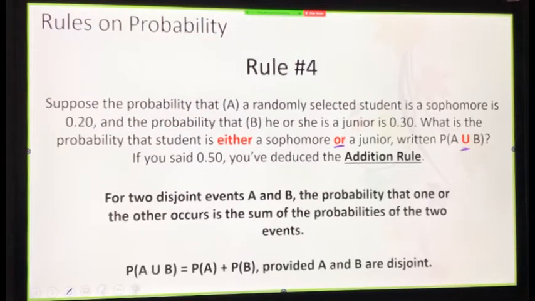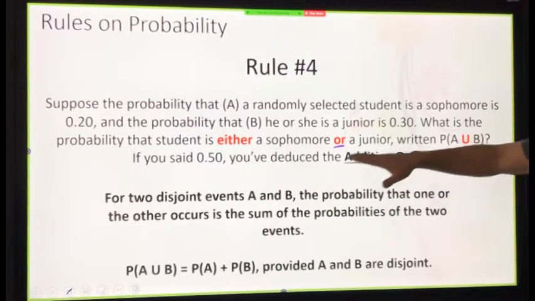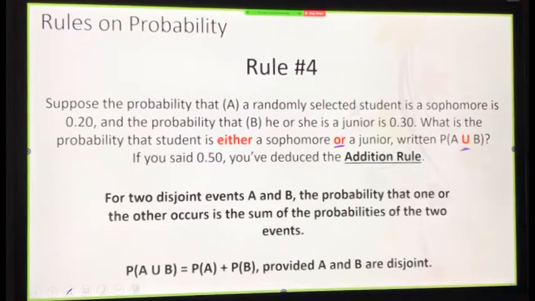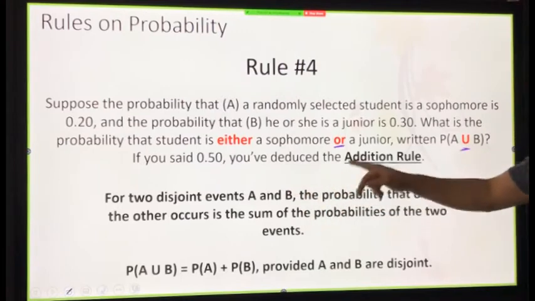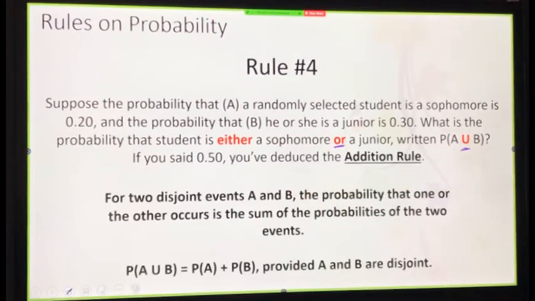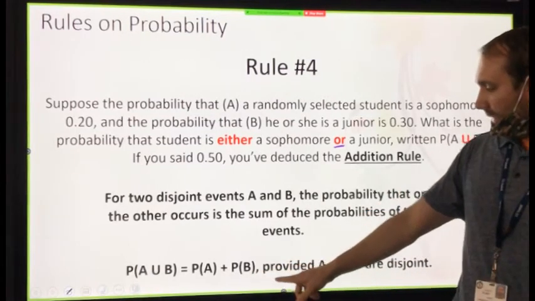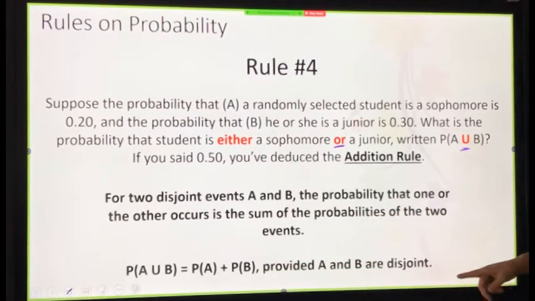So, if you said 0.5, what you did was you took, what's the probability of him being a sophomore? That's 20%. Probability of that person being a junior is 30%. Then the probability of him being one or the other is 50%. You deduced the addition rule. So you added them together. So for two disjoint events, A and B, the probability that one or the other occurs is the sum of the probabilities of the two events. Like so. Again, they must be disjoint. One must not be affecting the other to happen.